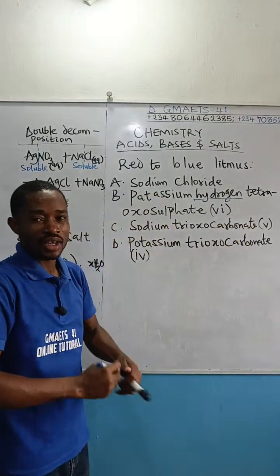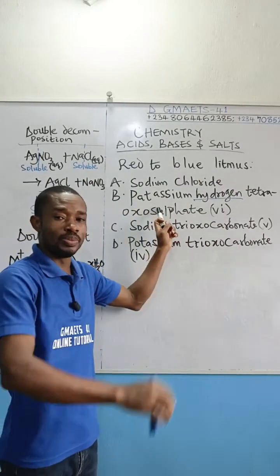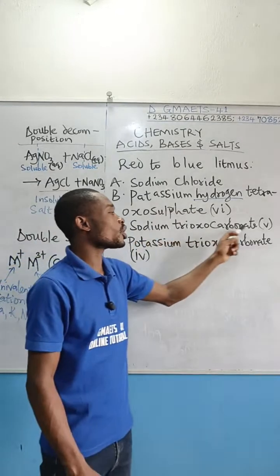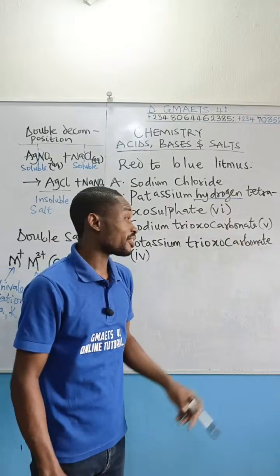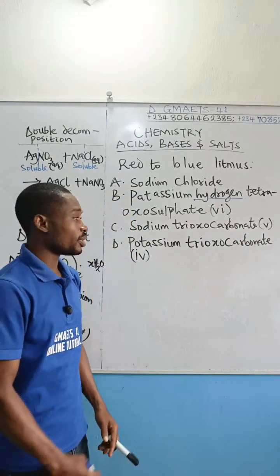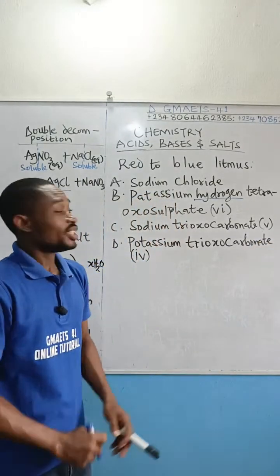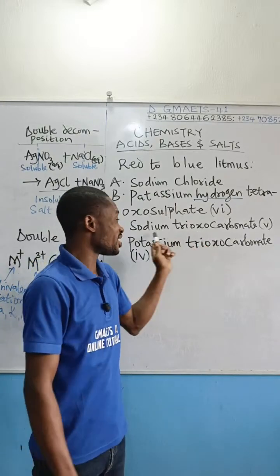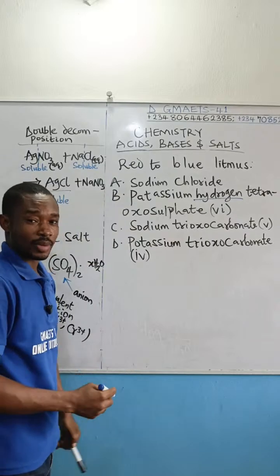And acid changes blue litmus paper to red, not red to blue. So this is not the answer. C, sodium trioxocarbonate 5, could have been, but thank God I saw it was carbonate 5. Please take note, there is nothing like carbonate 5. The trioxocarbonates are carbonate 4, not carbonate 5. So even this compound as it is is completely wrong. There is no such salt. Are you getting me right?